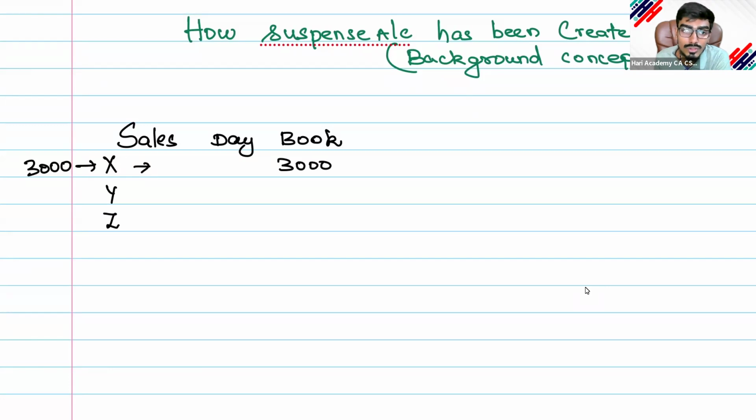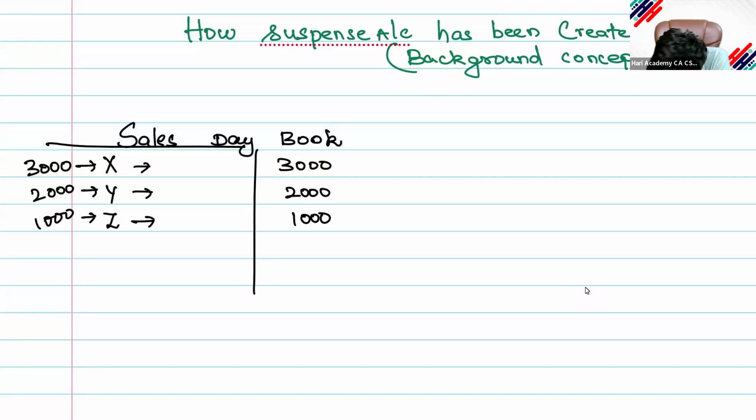Goods sold to Y for rupees 2,000, recorded as 2,000. Goods sold to Z for rupees 1,000, recorded as 1,000. This is a sales day book. In the sales day book, the total will be 7,000.